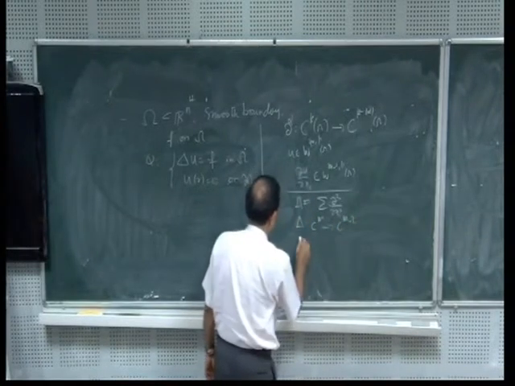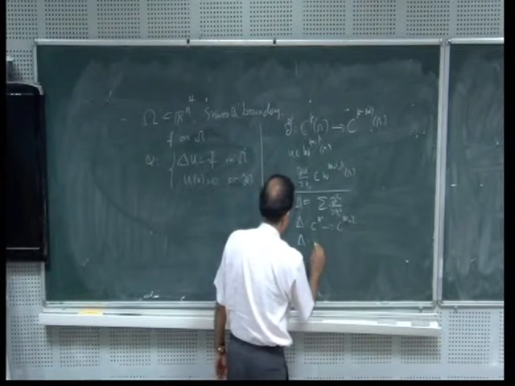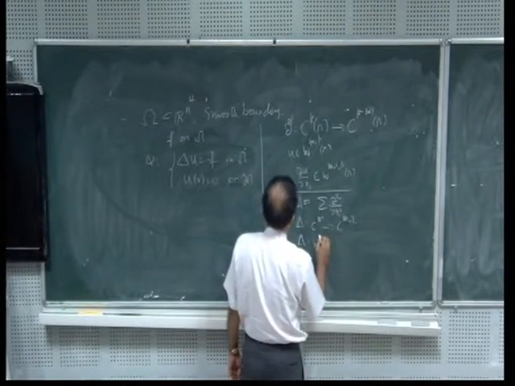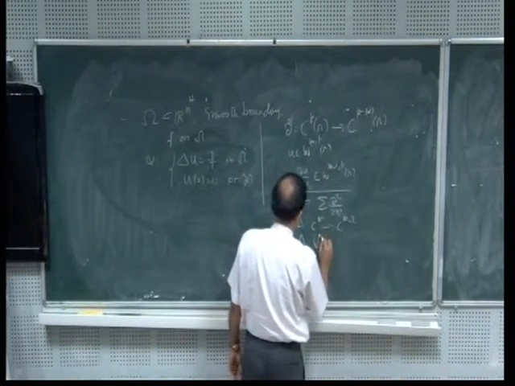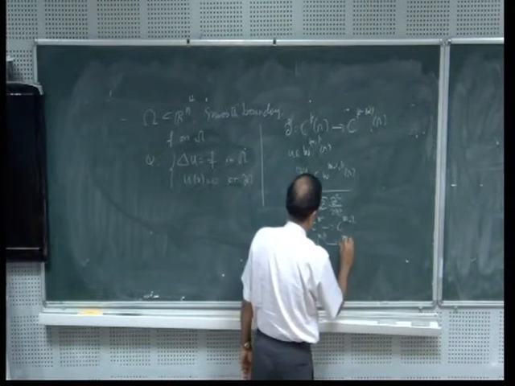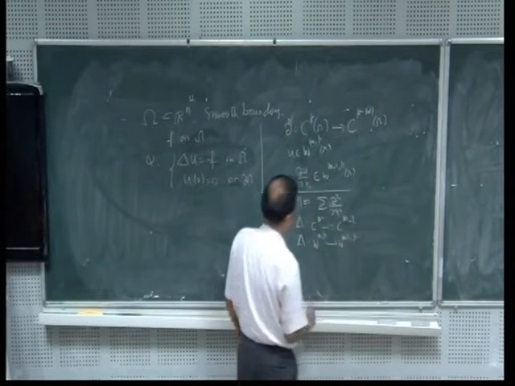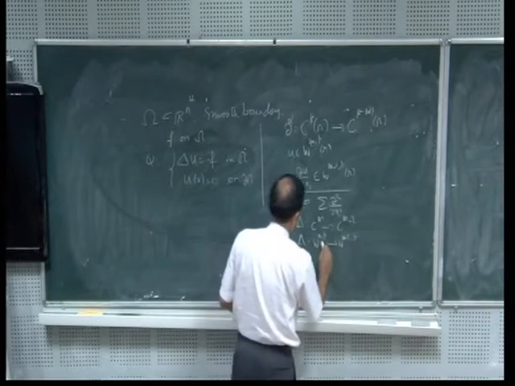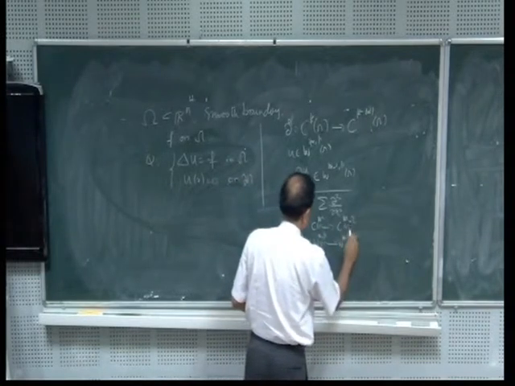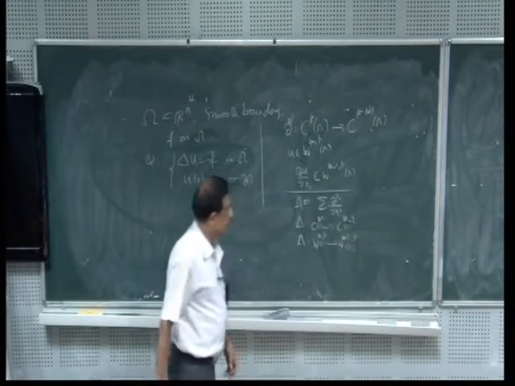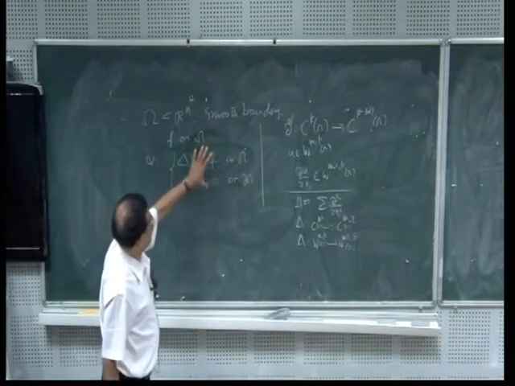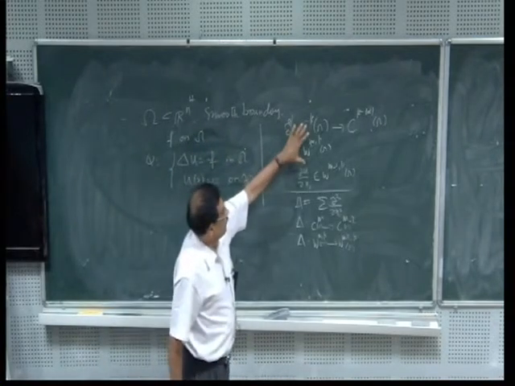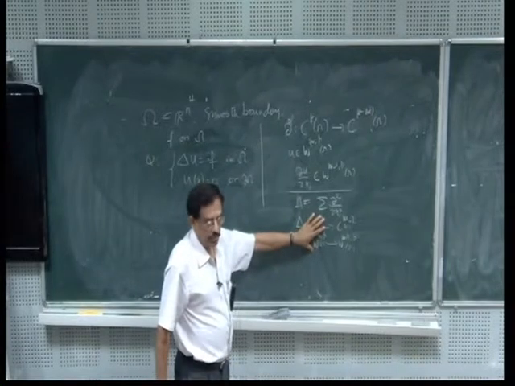And also the Laplacian maps from W^(m,p) to W^(m minus 2, p) of omega, whatever is here, just not writing omega. So let us try to formulate this problem in terms of either C^k functions or in the Sobolev spaces. That is the first.